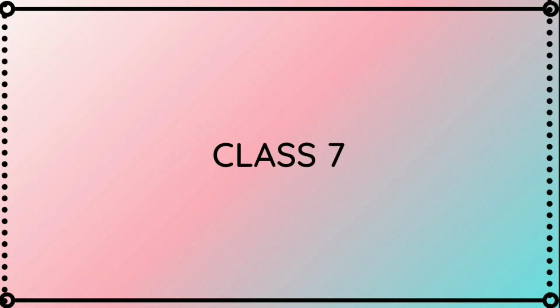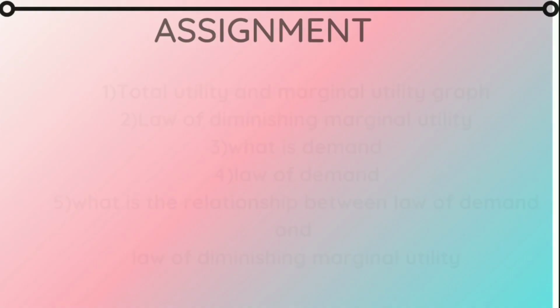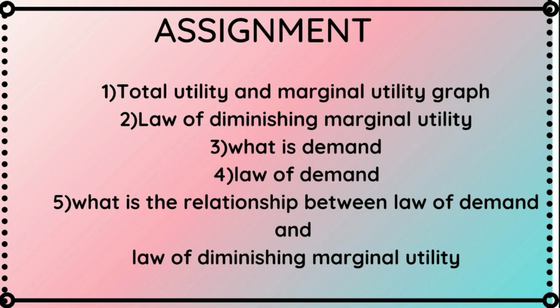Next, class 7, the assignment answers. Assignment questions. Total utility and marginal utility graph. Law of diminishing marginal utility. What is demand? Law of demand. What is the relationship between law of demand and law of diminishing marginal utility?